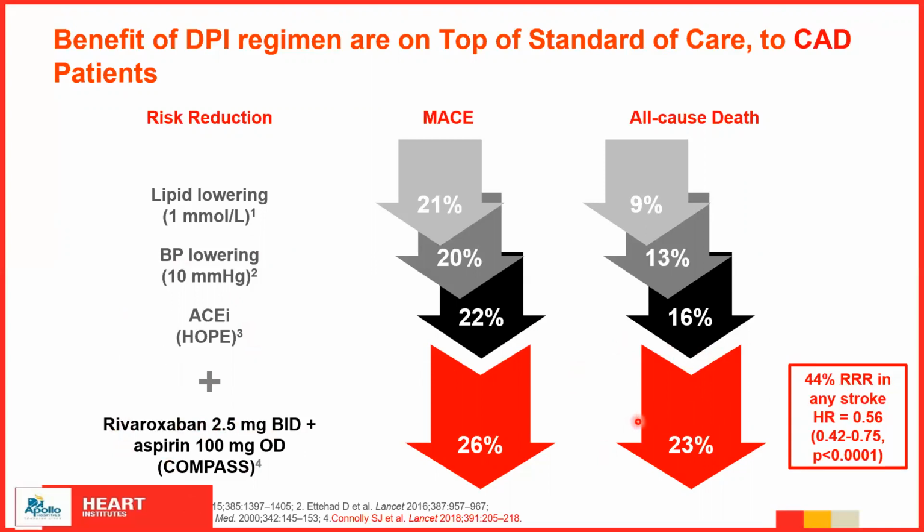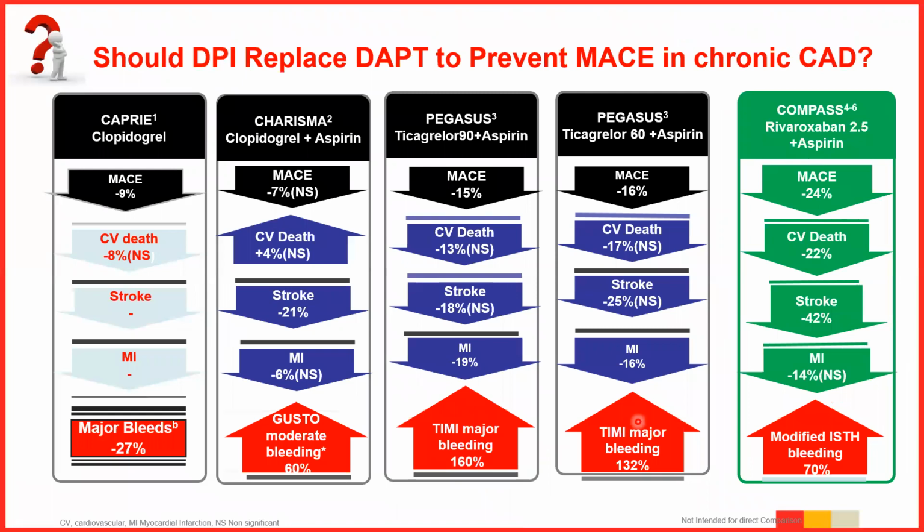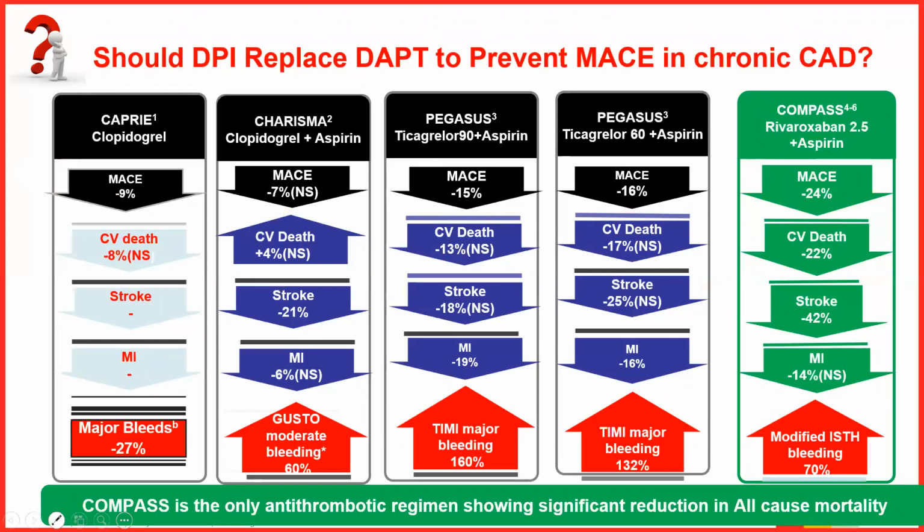Now, the question comes: should dual pathway inhibition replace DAPT to prevent MACE in chronic CAD? The evidence that we have from comparing all these trials is that COMPASS definitely decreased MACE much better than CAPRIE, CHARISMA, PEGASUS, whether 90 or 60 with aspirin, for cardiovascular death, stroke, and MI, and with a bleeding risk much lesser than the PEGASUS study compared to what COMPASS showed. So we have reasons to believe that dual pathway inhibition is necessary in these patients. Now, COMPASS is the only antithrombotic regimen significant in all possibilities.